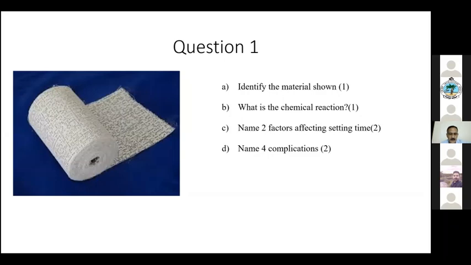So that's how you do a modification of the plaster, because if there is an angulation in the X-ray, you can adjust it. It's not very transparent, but definitely it is not a radio opaque object. It is radiolucent, but compared to a synthetic cast, it is more radio opaque. Okay, so we have covered this question. You must know the chemical reaction, the factors affecting setting, the complications, and the material.